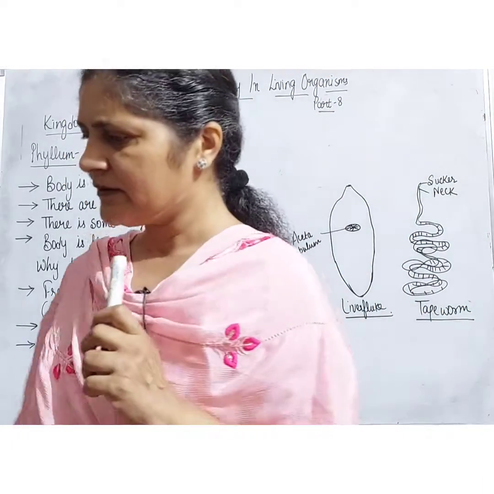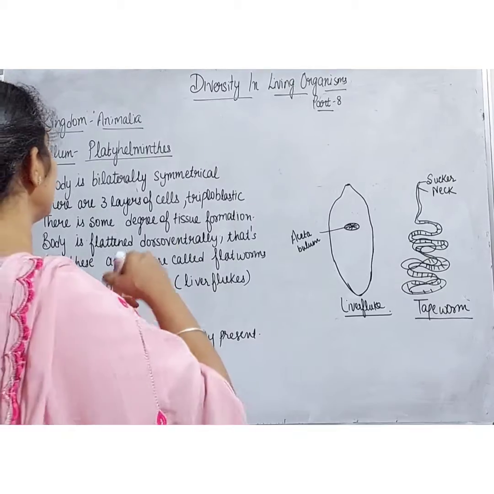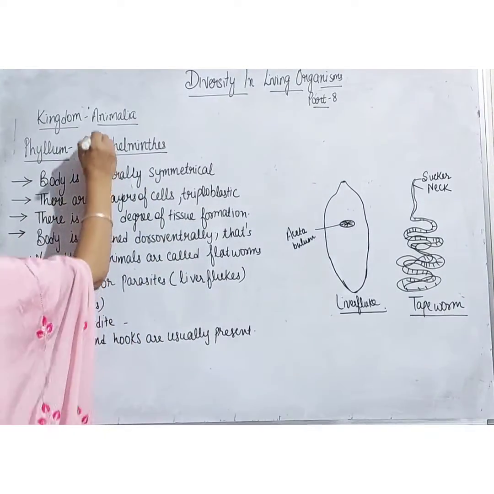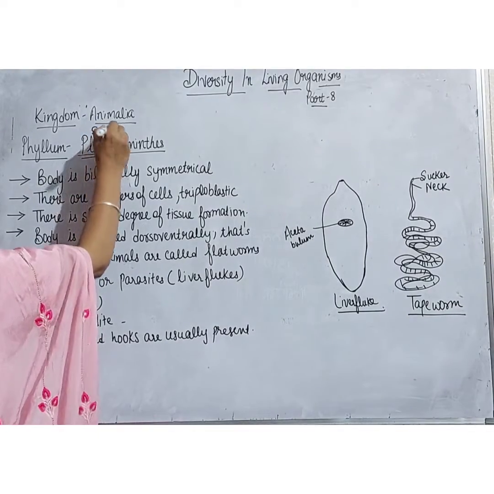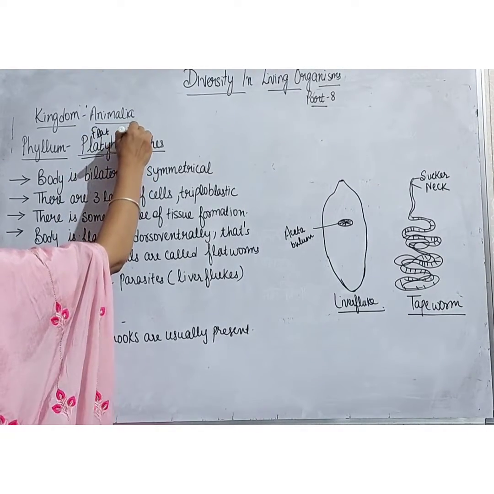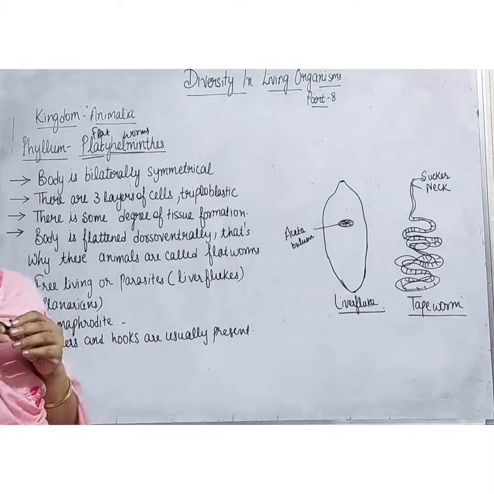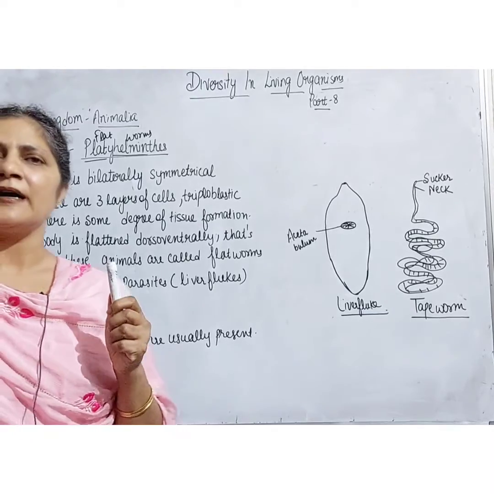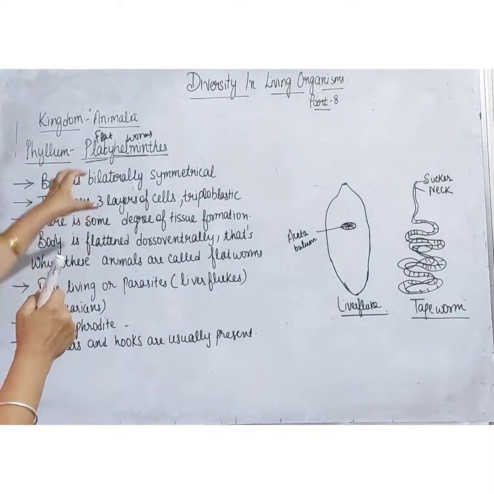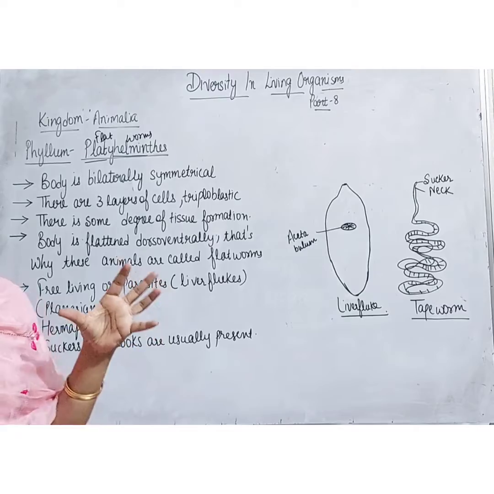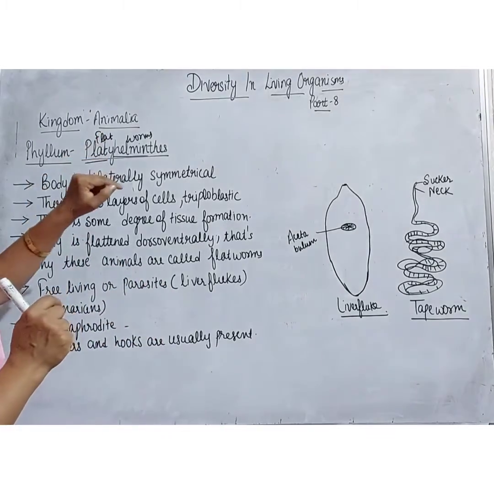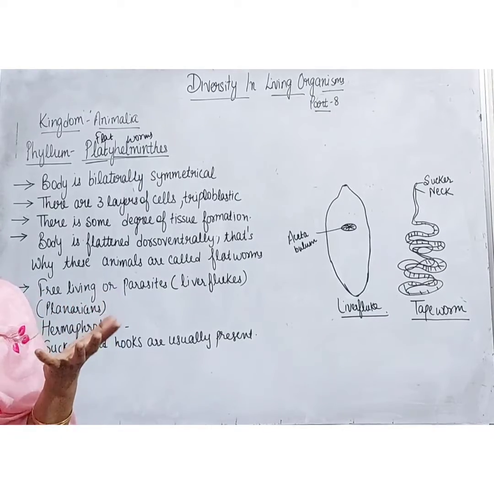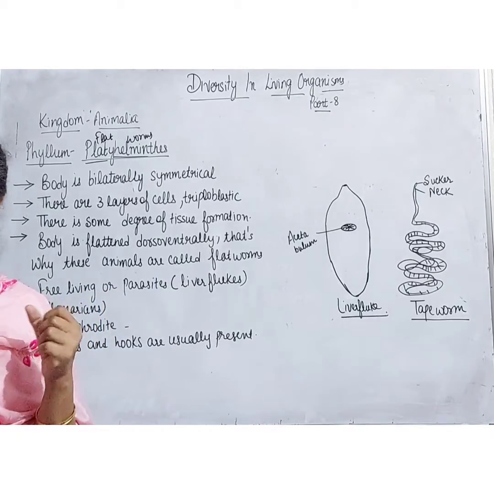Now students, you will know today that this word is derived from two words. Platy means flat and helmin means worms. Right students? Platyhelminthes is derived from two words, that is, platy means flat and helmin means worms. So the animals in this phylum are mainly the flatworms.